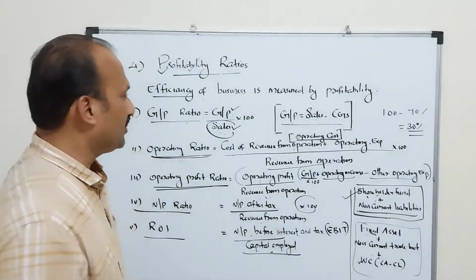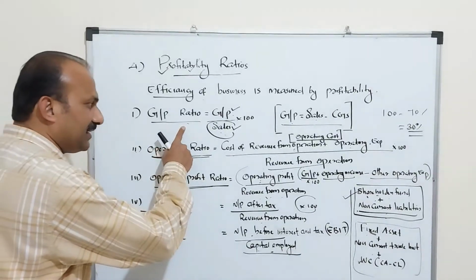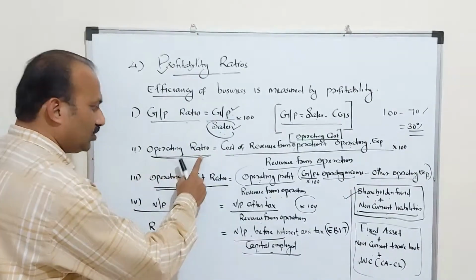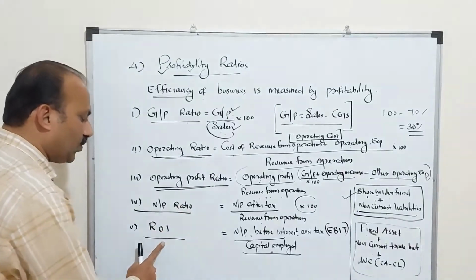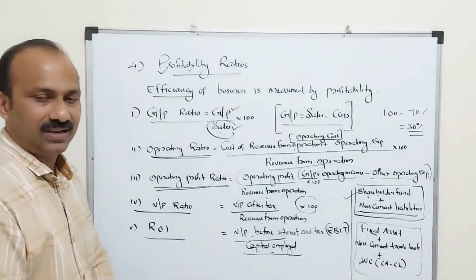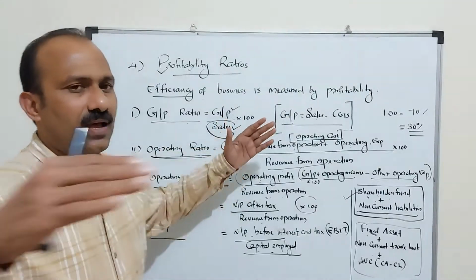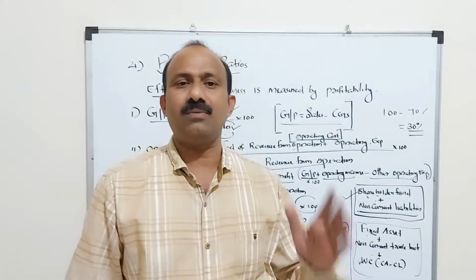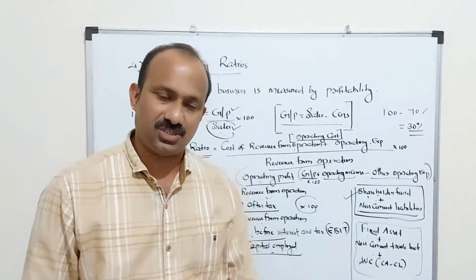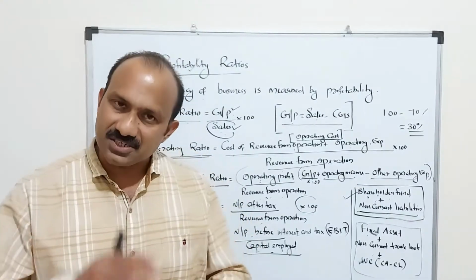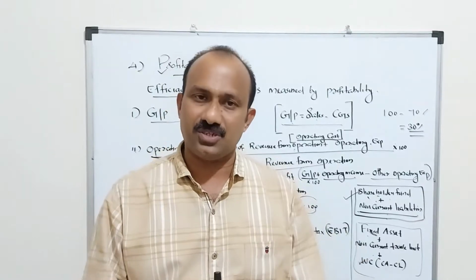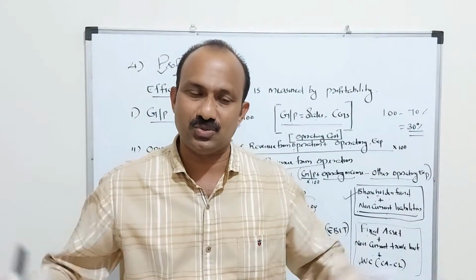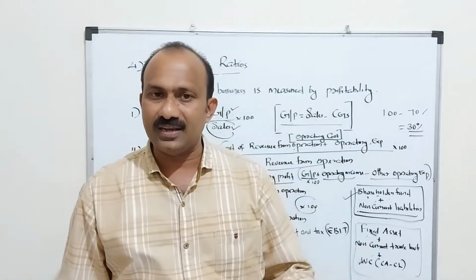The important profitability ratios are gross profit ratio, operating ratio, operating profit ratio, net profit ratio, ROI, return on investment ratio. These are the important ratios normally applied by all the organizations to find out organizational strength, weakness, profitability, sales, all the information we are getting through this ratio analysis only. Anyway, we are preparing the ratio analysis also.